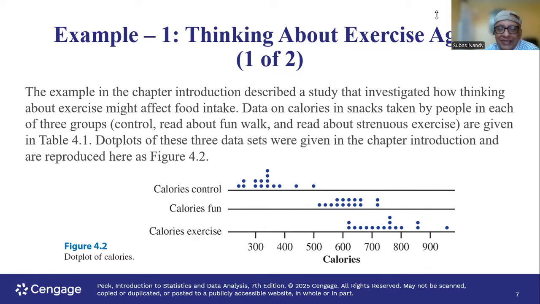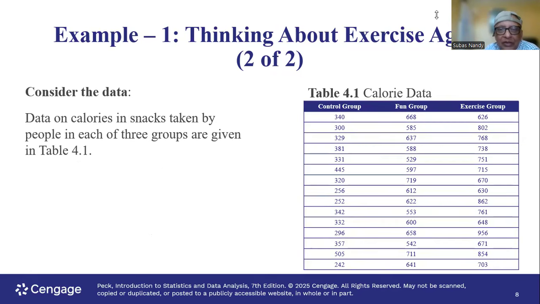And in the exercise group, of course, they've shifted to the right because they're going to consume snacks after doing strenuous exercise, which are high in calories. But you locate the point with the highest number of dots on the bottom line, and you will see it's around, what would I say, 780 calories. Okay. So this is your data. You have the control group, fun group, and exercise group.